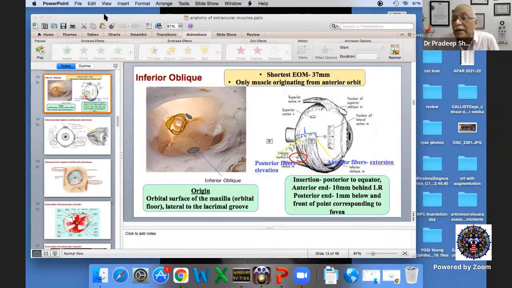But mind you, sometimes even the Nishida's procedure can cause a disturbance of the blood supply. So whenever you do that, look on the next day post-op for any changes, early changes of anterior segment ischemia. And if there is, then you have to treat that, maybe using cycloplegics and steroids, which may be there in the initial phase. In fact, sir, after your study on plication, we have actually shifted to plication, and rarely we are doing resections these days.